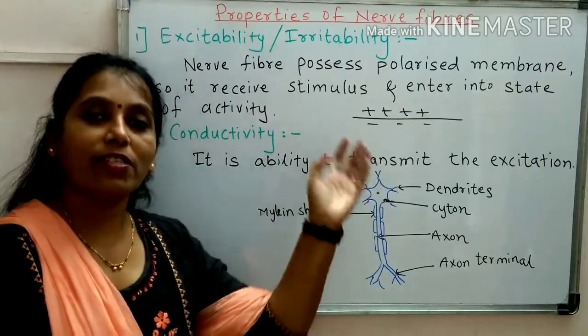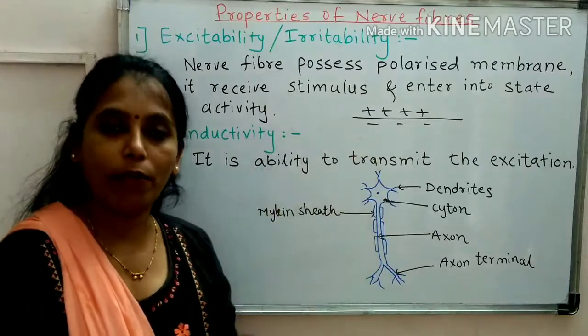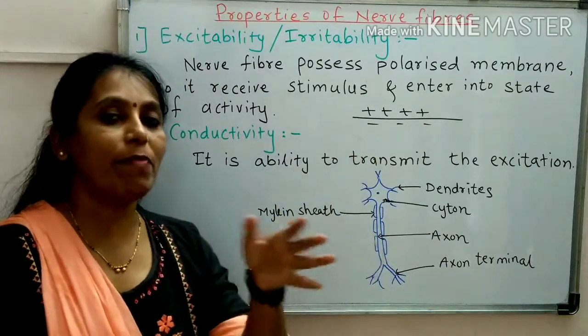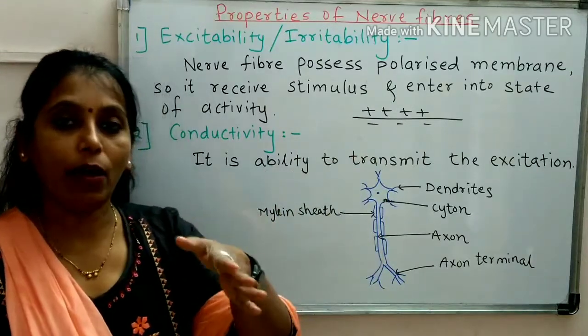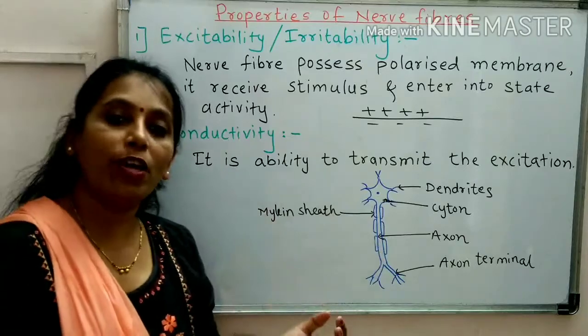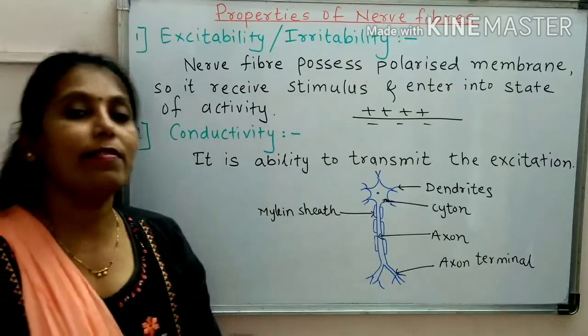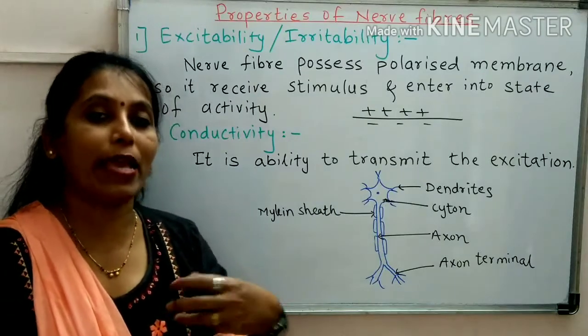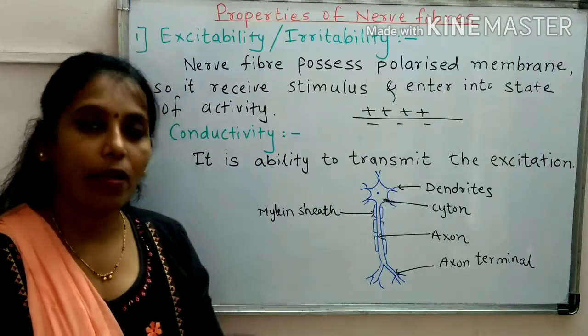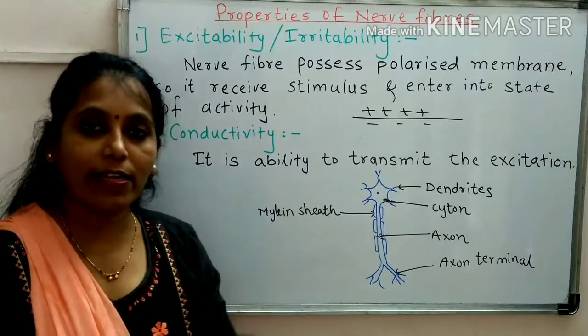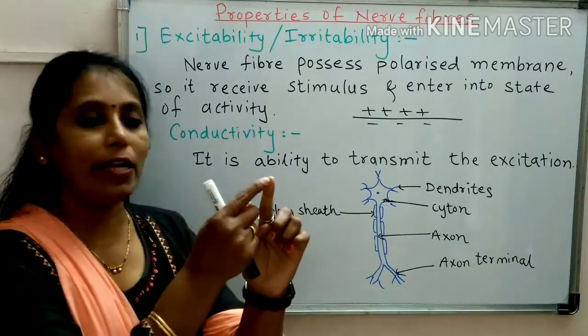The stimulus may be in different forms. For example, it may be in the form of heat or cold. It may be in the form of chemicals, acid or base. It may be mechanical, any injury, or in the form of an electrical signal or simple touch.